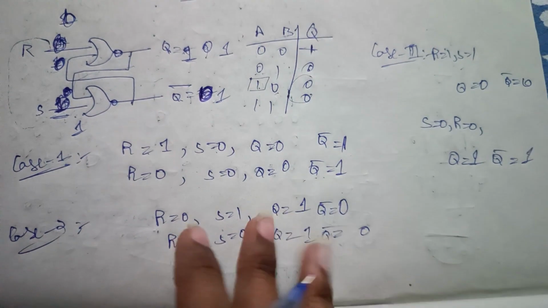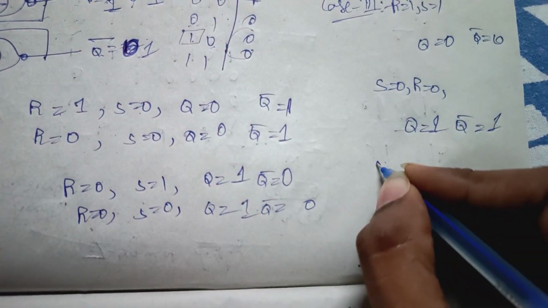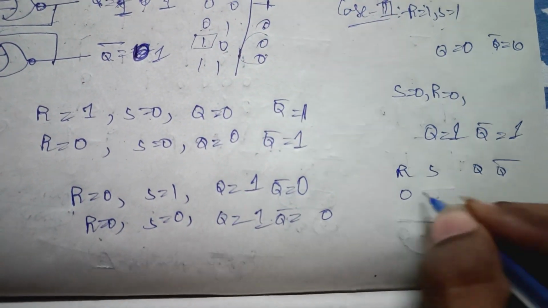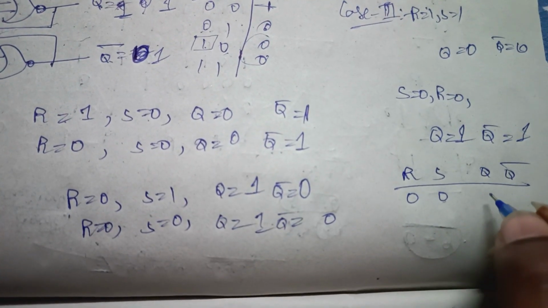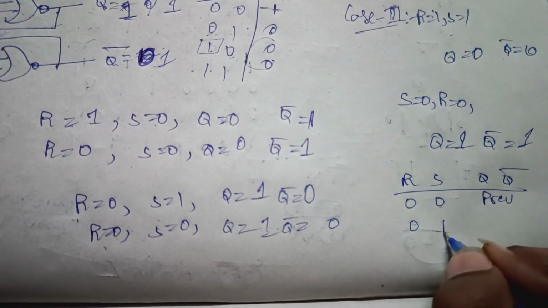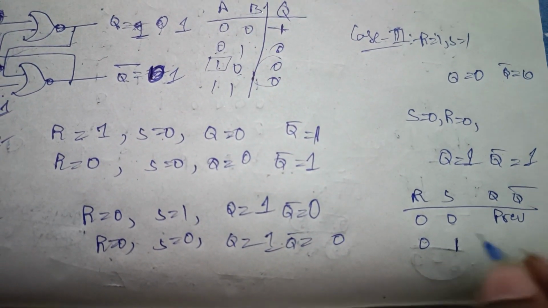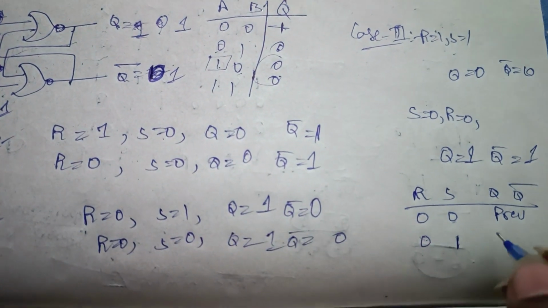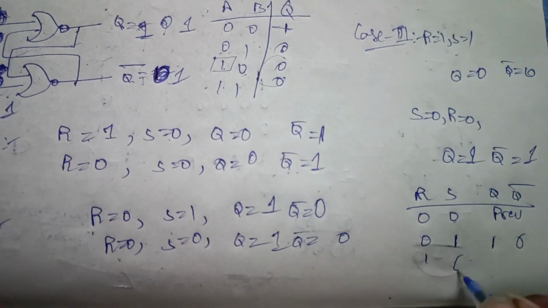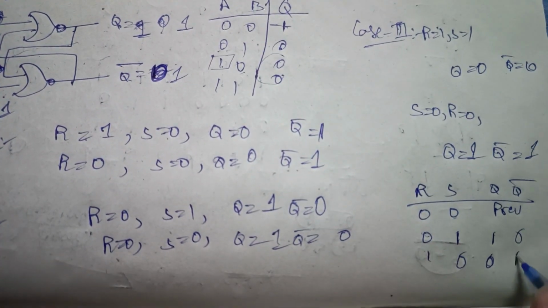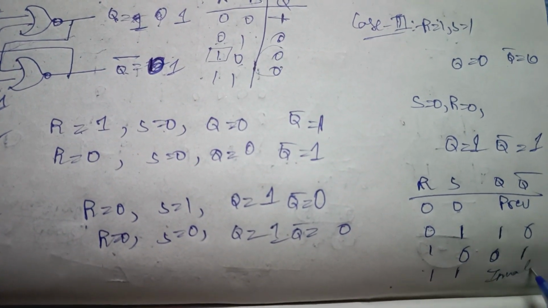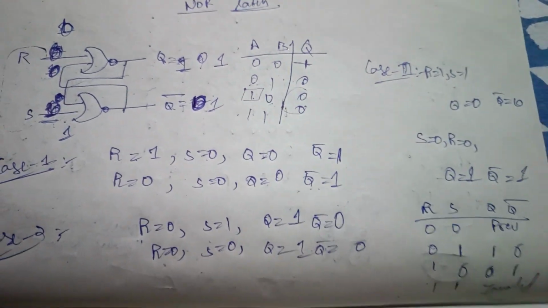So by this we can write the truth table as R, S, Q, Q bar. If we have 0 0 as input, then the previous state will be the same. If you have 0 1, then the output Q will be 1 and the Q bar will be 0. And if you have input as 1 0, then our Q will be 0 and the Q bar will be 1. And if you have the input as 1 1, then the output will be invalid. So this is the NOR latch.